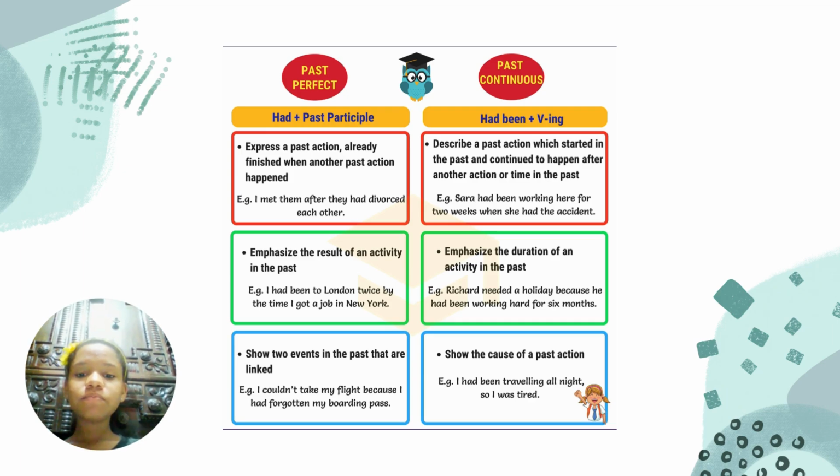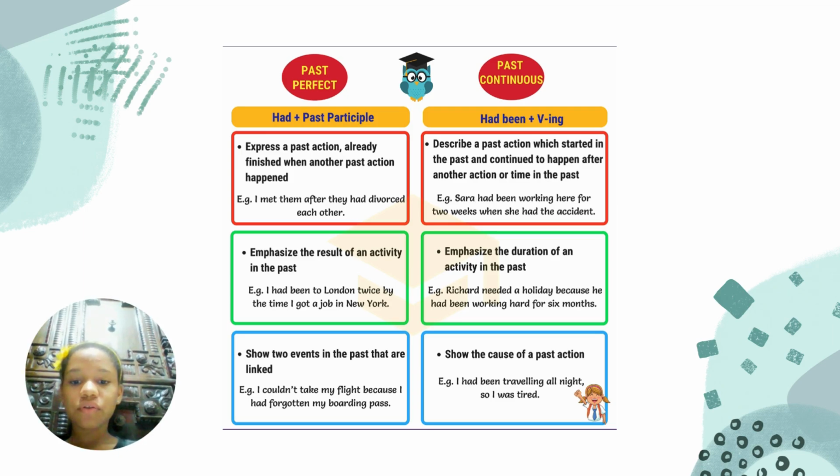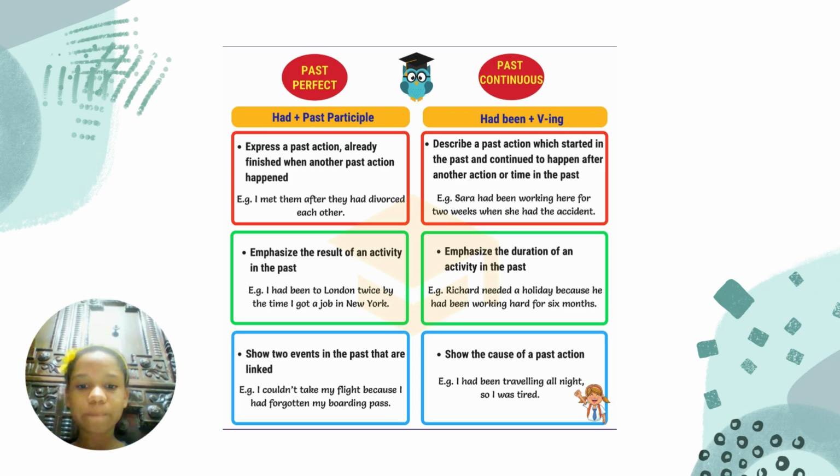To form past perfect tense, we use had plus past participle. For example, I met them after they had divorced each other, or I had been to London twice by the time I got a job in New York.